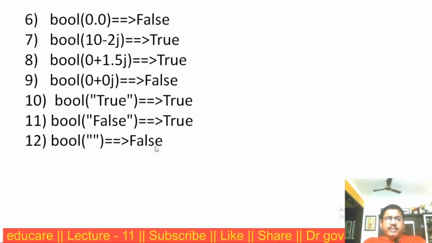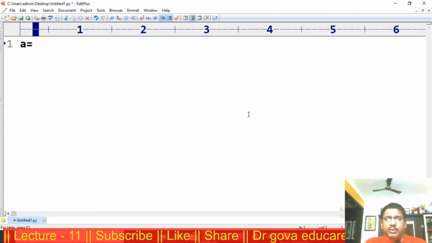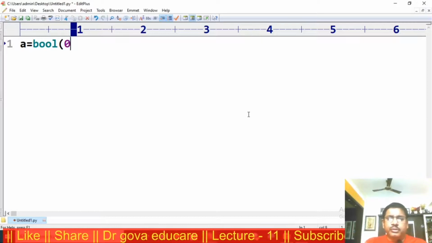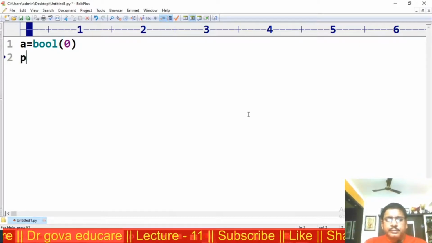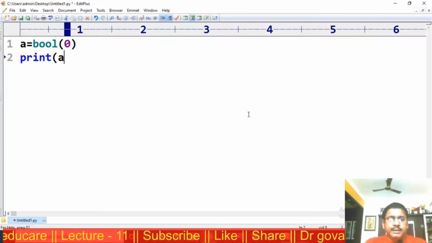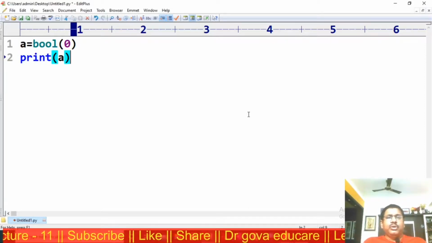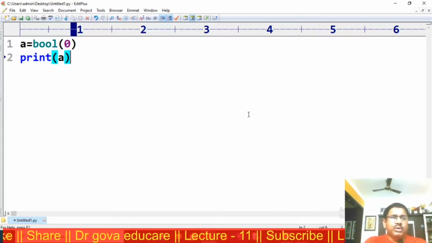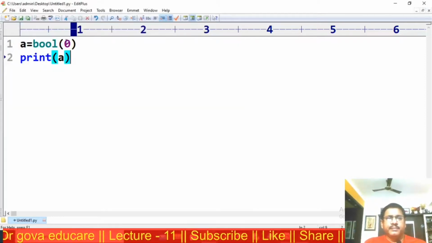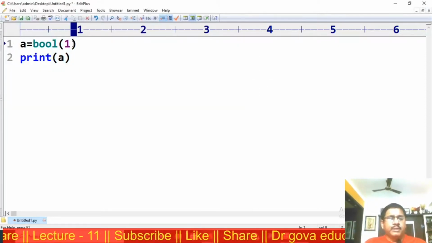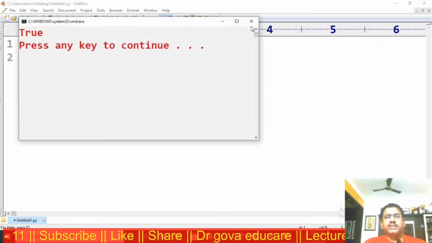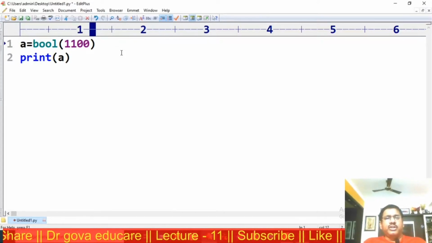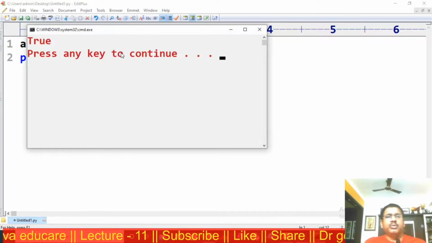Empty string represents false. a is equal to bool of 0. Print a. 0 represents false. Any non-zero number represents true. The output is false. Bool of 1, the output is true. Bool of 1100, it is a non-zero number, it represents true. The output is true.